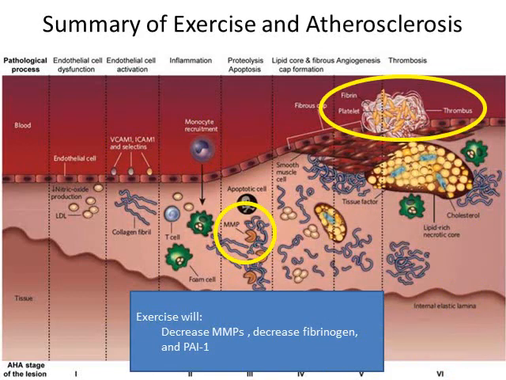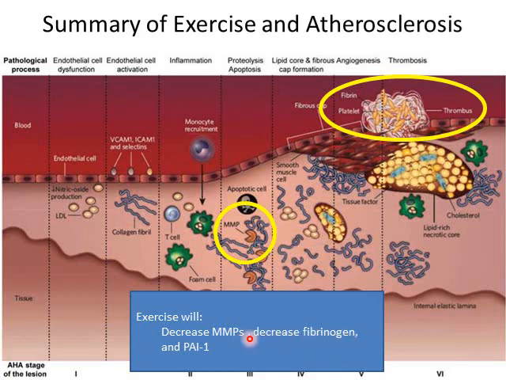Okay. There's also evidence to show that exercise will decrease the amount of MMPs in the body, and really get the right ratio. And we see the MMPs shown here. These MMPs break up some of the plaque area, but they do it in such a way that it makes that plaque less stable. The less stable it is, the more likely it is to rupture, the more likely we are to have a heart attack. Secondly, we see exercise decreases fibrinogen.